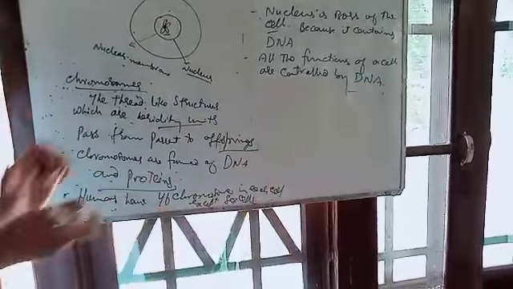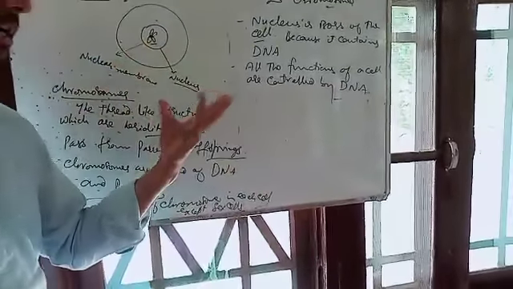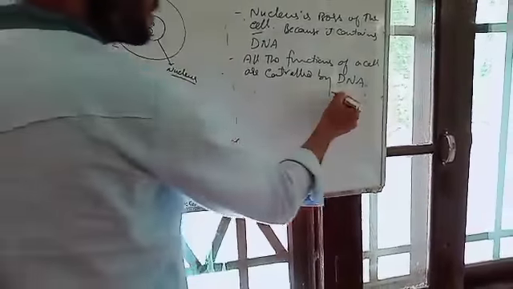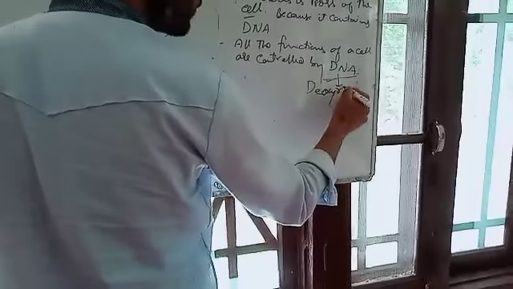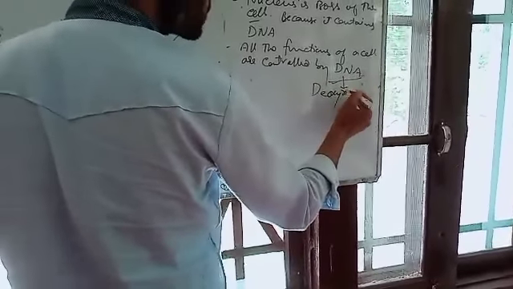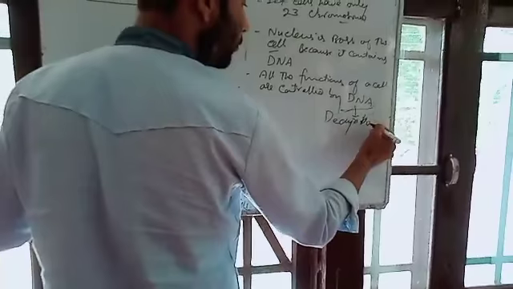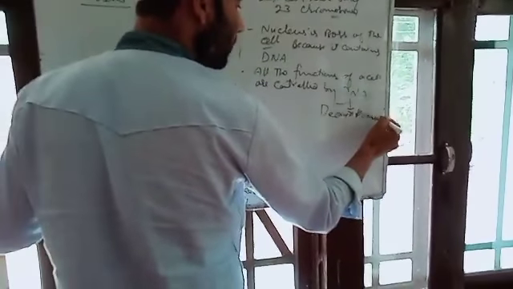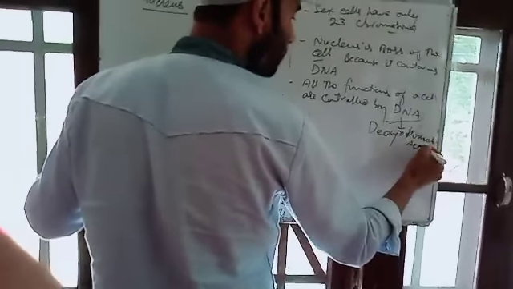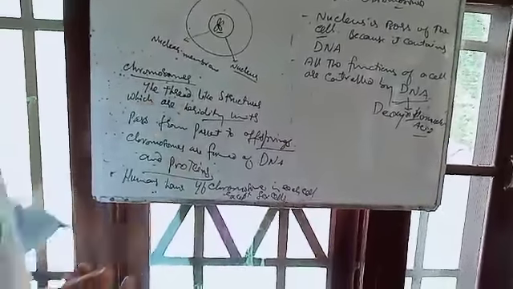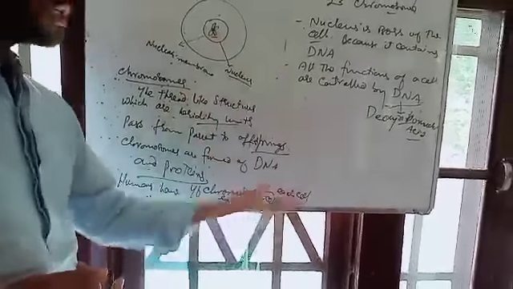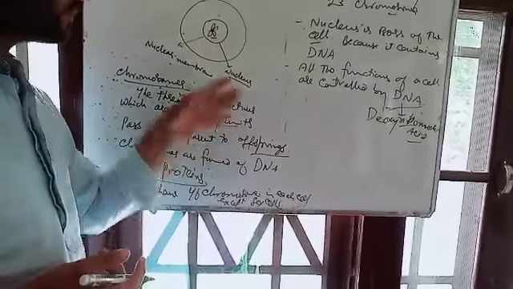So the DNA is very important for the cell. The long form of DNA is deoxyribonucleic acid. This DNA forms the chromosomes, and this DNA is very important for the functioning of the cell.